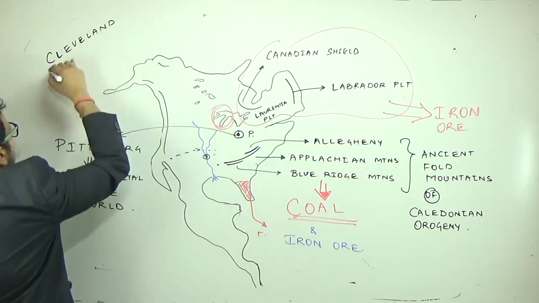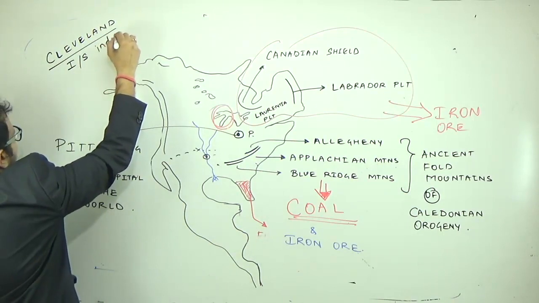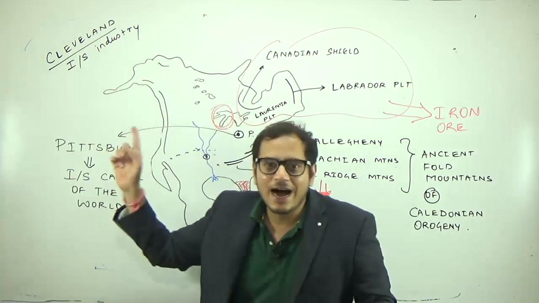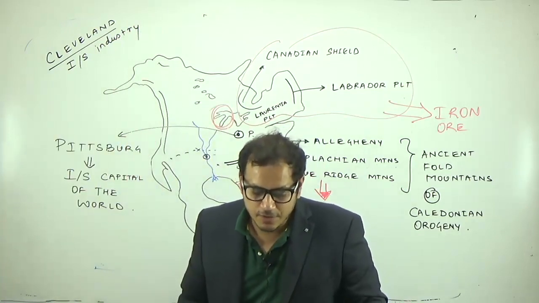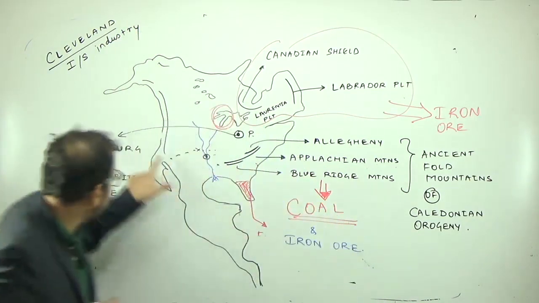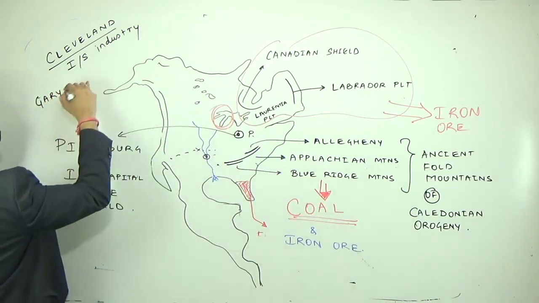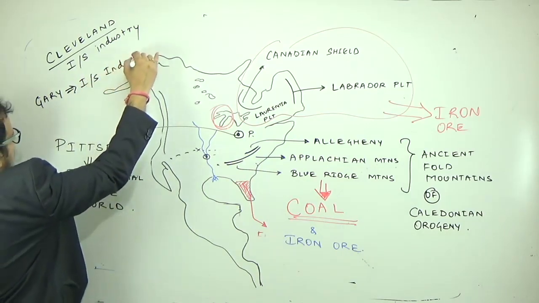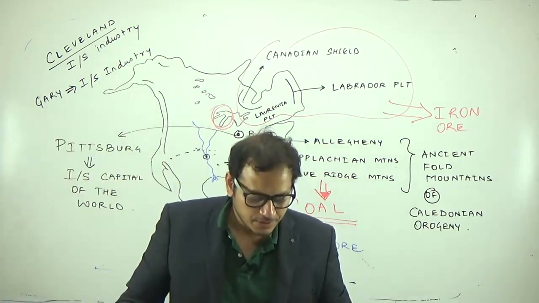Remember, Cleveland is also famous for iron and steel industry. IS stands for iron and steel industry. Gary, we have done, it is located on the Lake Michigan region. Gary is famous for iron and steel industry.